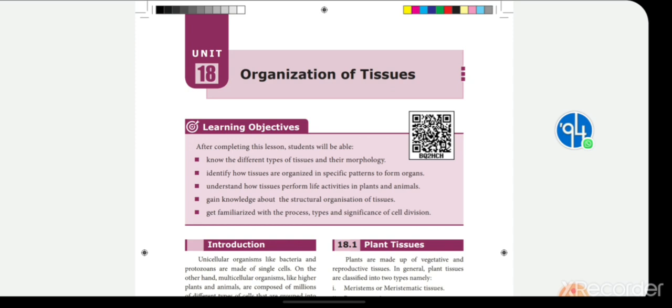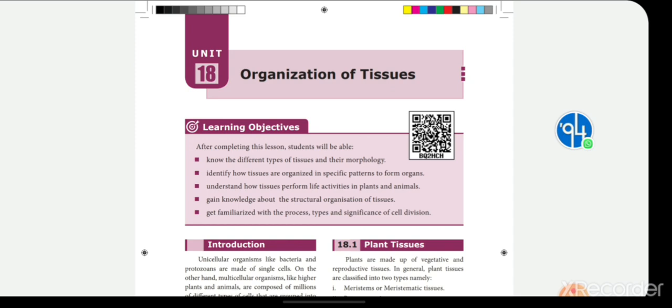The length of the plant is due to cell division taking place in the tip region of the stem and root.